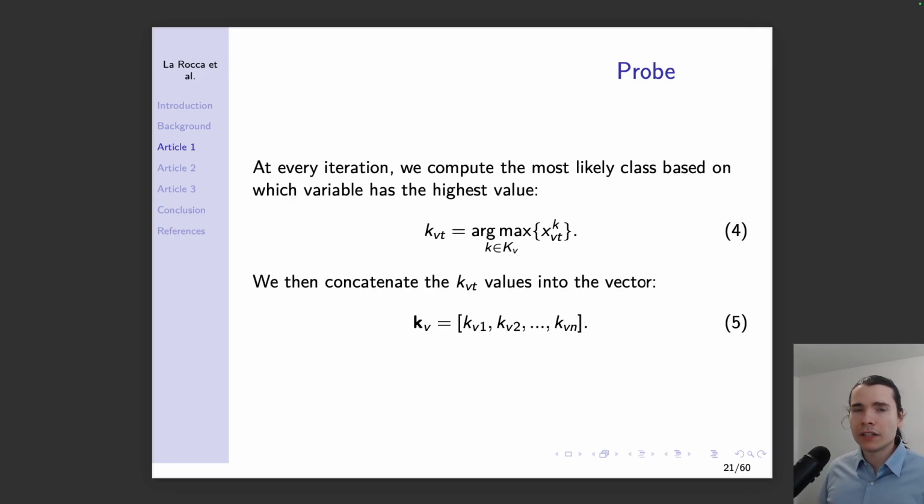Probing is about collecting data from the top of the branch and bound tree. At every node, we compute the most likely class based on which variable has the highest value. To do so, we compute an argmax over the values of x, and then we concatenate that information in the value vector kv.